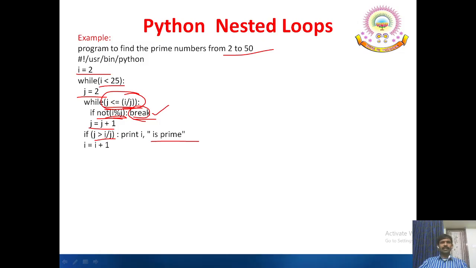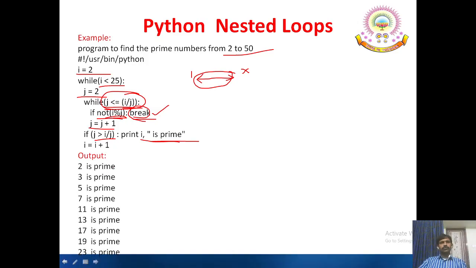If j is greater than I by j, see, for any prime number we have the factors 1 and itself. So if any factor is found in between these values, then the corresponding number is not a prime number. Using this logic, this program has been developed. Output: 2 is prime, 3 is prime, up to 23 is prime.